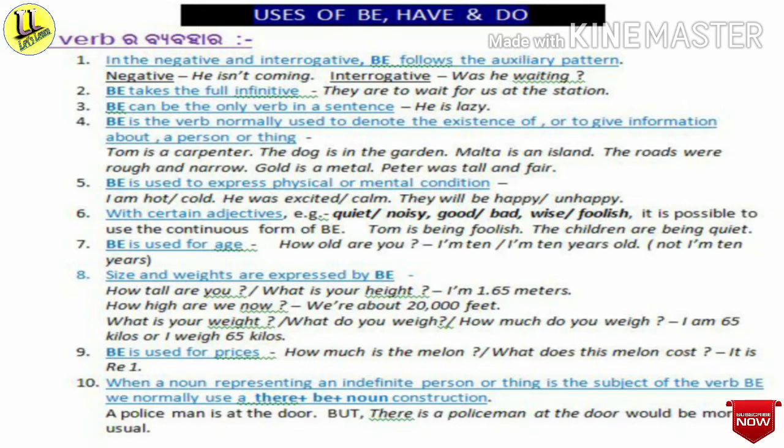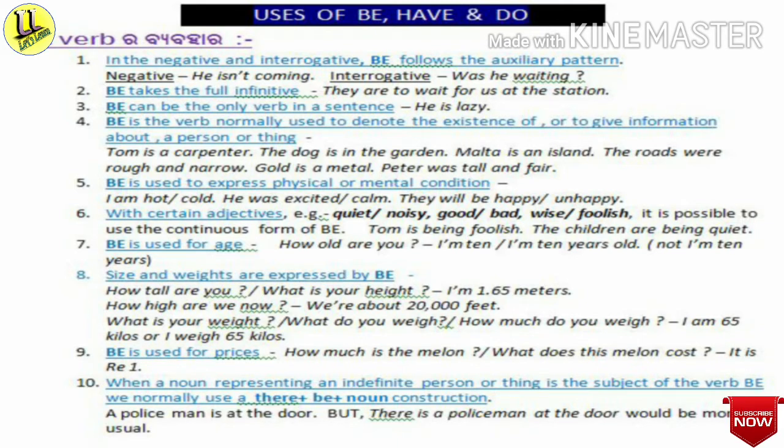Then about fourth point, be is the verb normally used to denote the existence of or to give information about a person or thing. For example, Tom is a carpenter. The dog is in the garden. Malta is an island. The roads were rough and narrow. Gold is a metal. Peter was tall and fair. Now you mark the different forms of be verb used in these sentences.